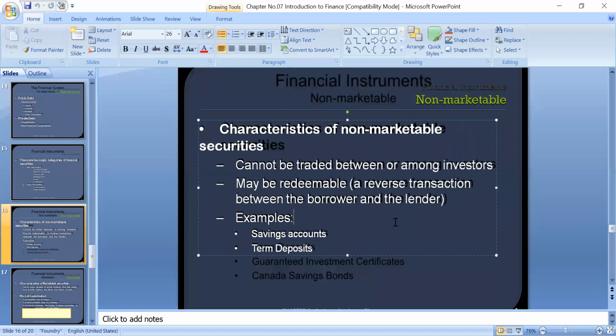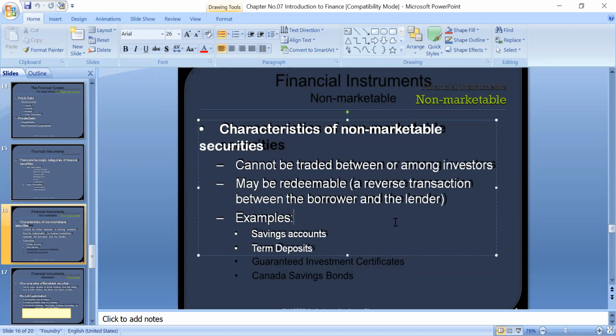For example, if I have a savings account in Allied Bank, I cannot transfer my savings account into the name of another person. My account can be closed and another account can be opened in the name of another person. Then the amount will be transferred from my account to another account, but it cannot be marketed, it cannot be sold.